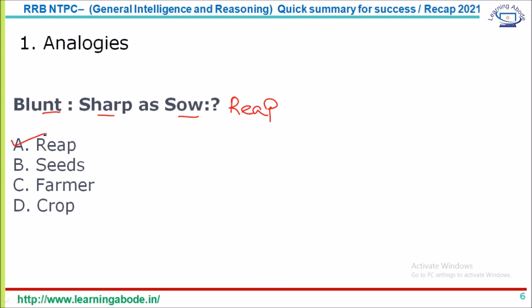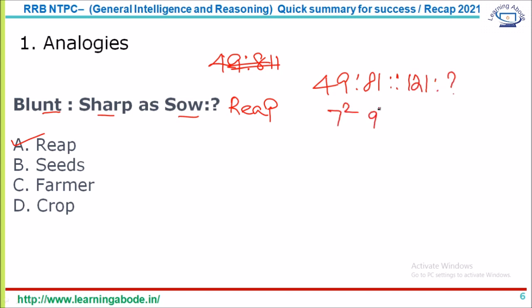As I said, you can even have number based analogy. For example, 49 is to 81, 121 is to what? This is 7 square, this is 9 square, and this is 11 square, so the next must be 13 square. 169 is the answer. Likewise you get number based, word based, and meaning based analogy, and sometimes analogy based on alphabet series. That is also possible.